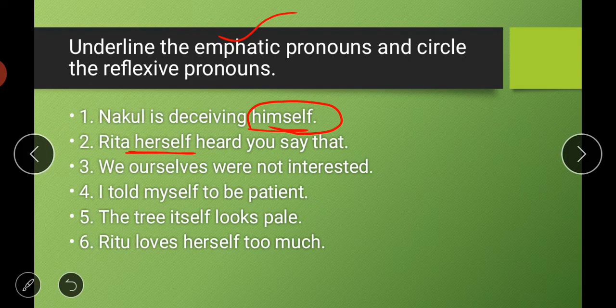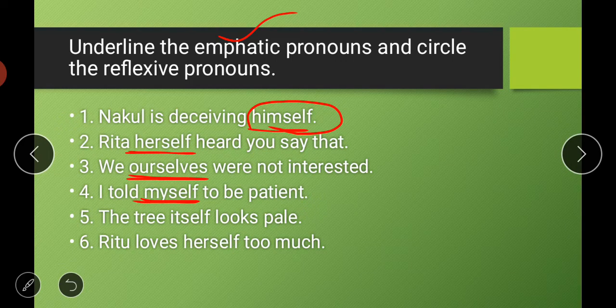Next is, we ourselves were not interested. Again we are putting emphasis on the word we. So that is why ourselves is again an emphatic pronoun. Then, I told myself to be patient. Again, I told myself, कि मैंने अपने आप को समझाया कि be patient, रेक्ट मत करो. So like this, I told myself to be patient. Again it is an emphatic pronoun here.